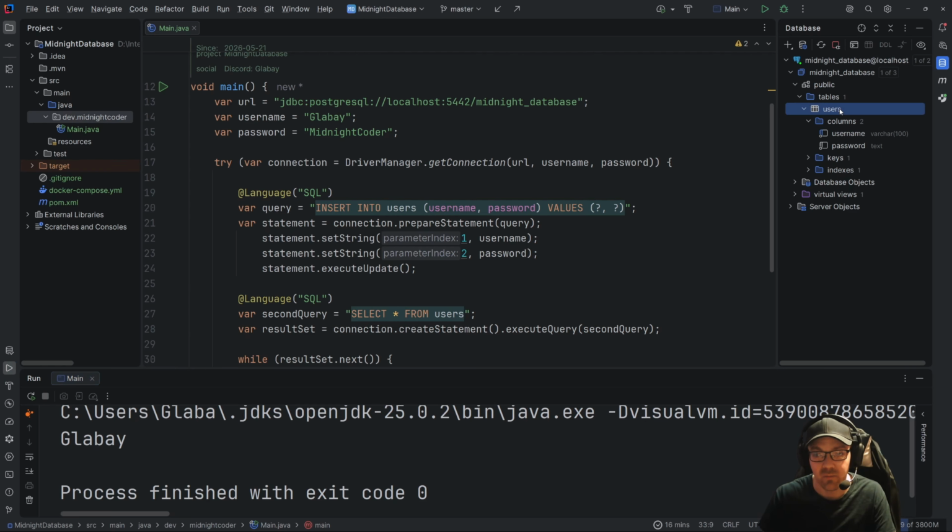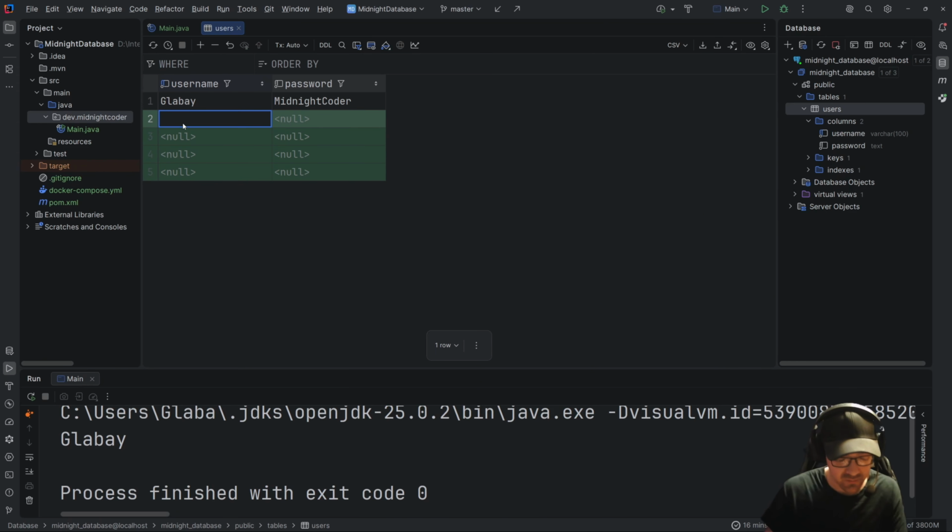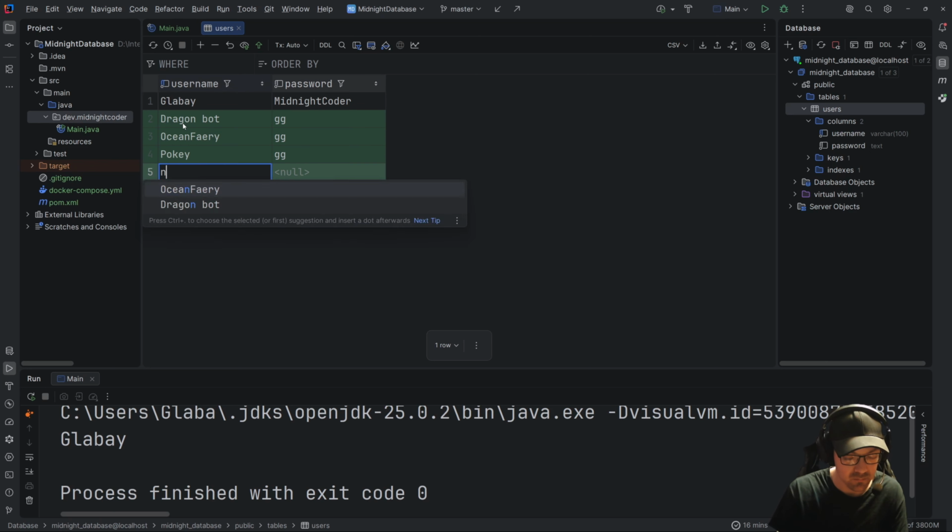If we were to pop into our database and add a few more of these, and just say something like Dragon Bot, good game, Ocean Fairy, good game, Pokey, good game, not null.